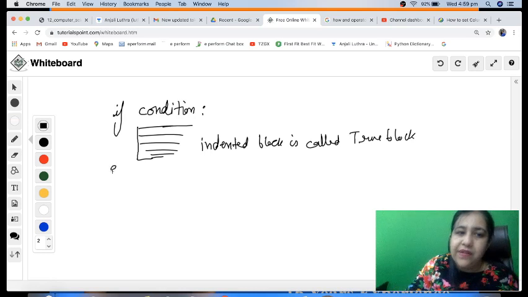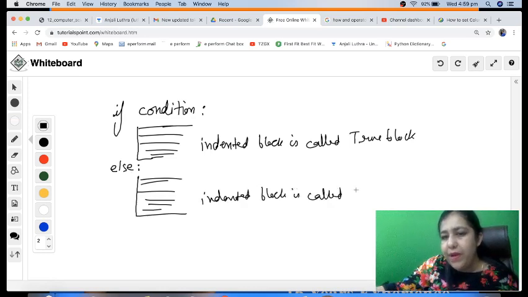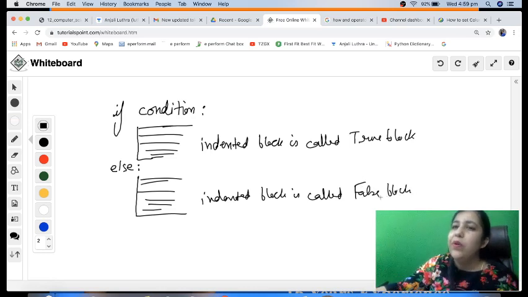If you want a certain set of statements to be executed when the condition is false, you have to write another block of statements at an indent. So now this indented block is the false block. That means if the condition is true, the upper block will be executed, and if the condition is false, the lower block will be executed.